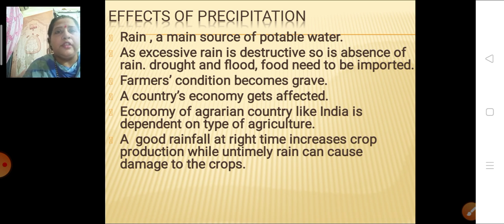But if we talk about good rainfall at the right time, it increases crop production. The crops grow well, and the production of crops is good in that place. But if rain takes place out of time, what happens? It causes damage to the crops. Good rainfall at the right time increases crop production, while untimely rain at the wrong time causes damage to the crops.